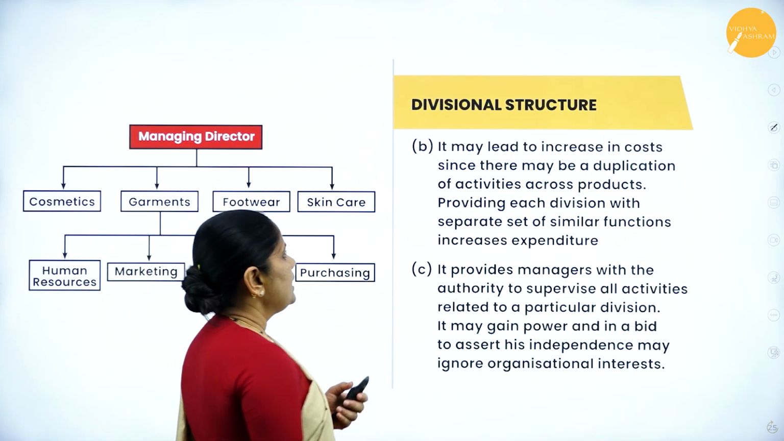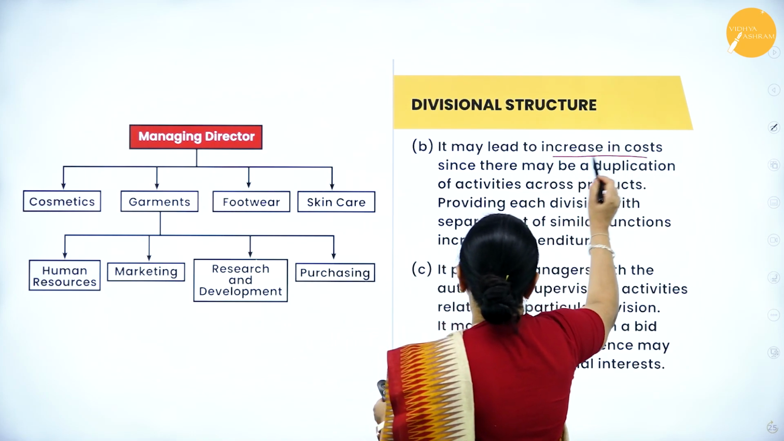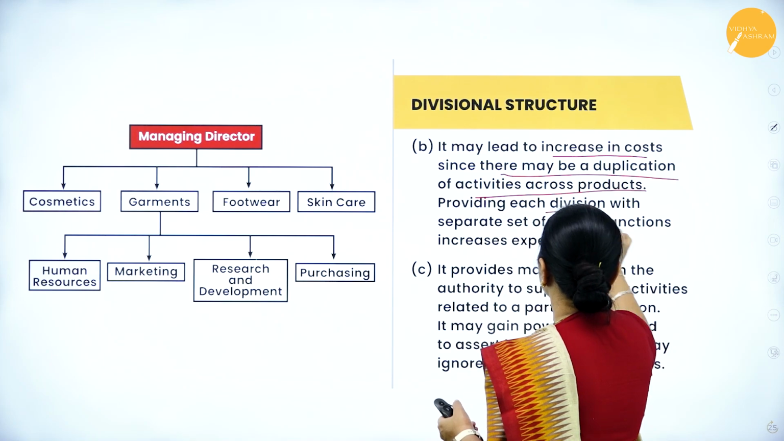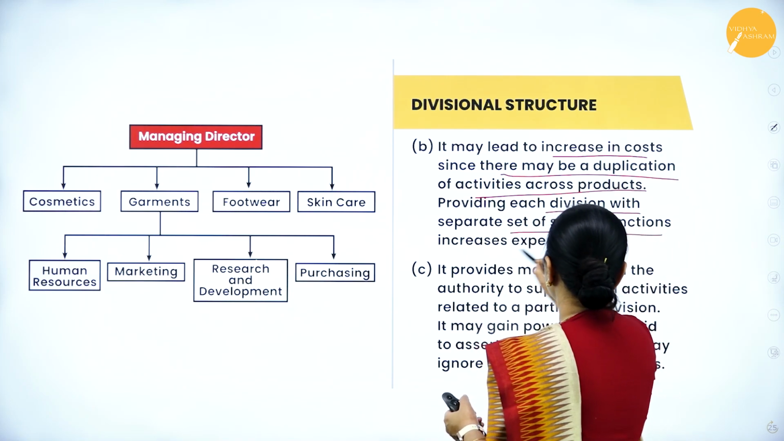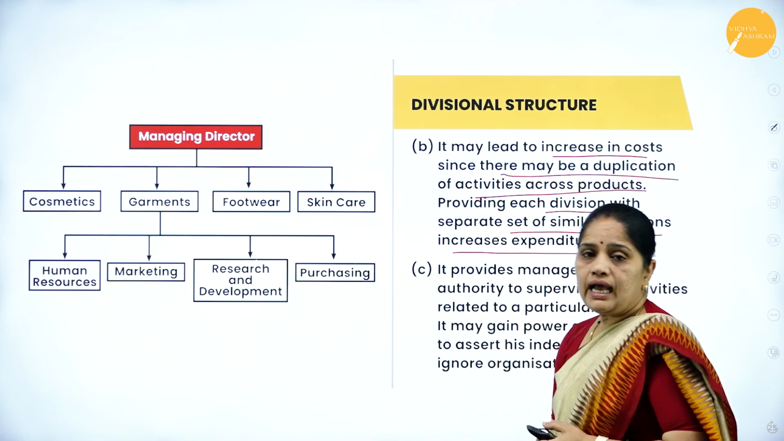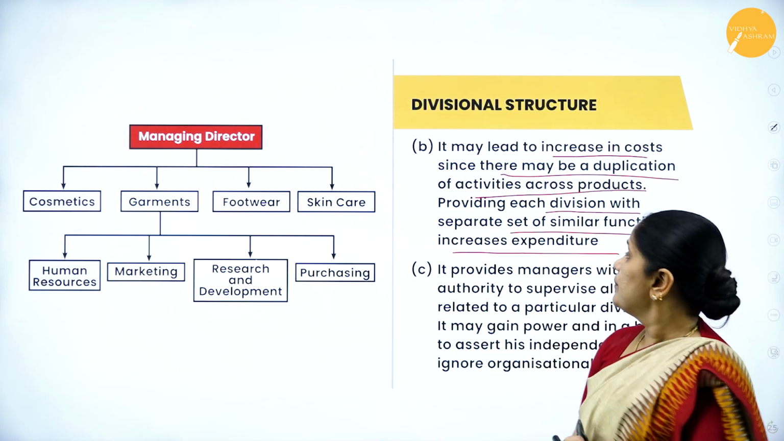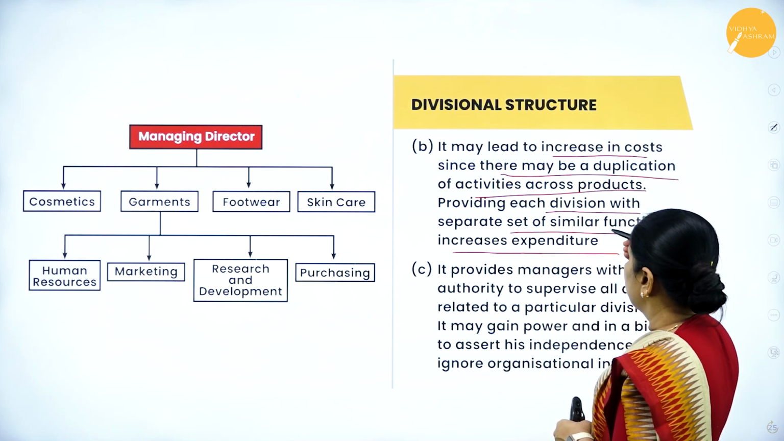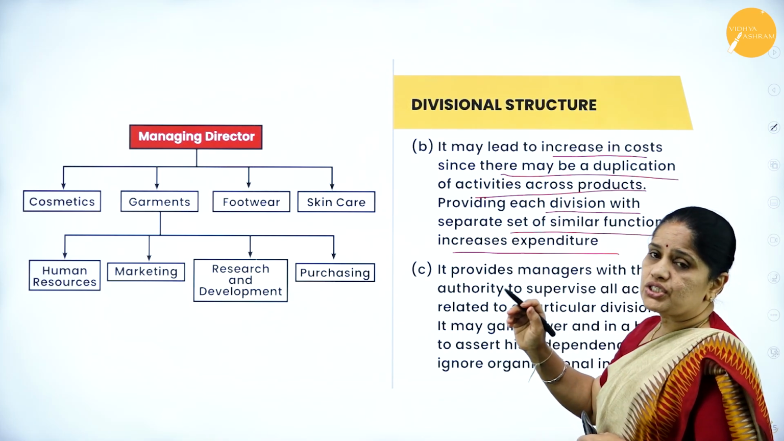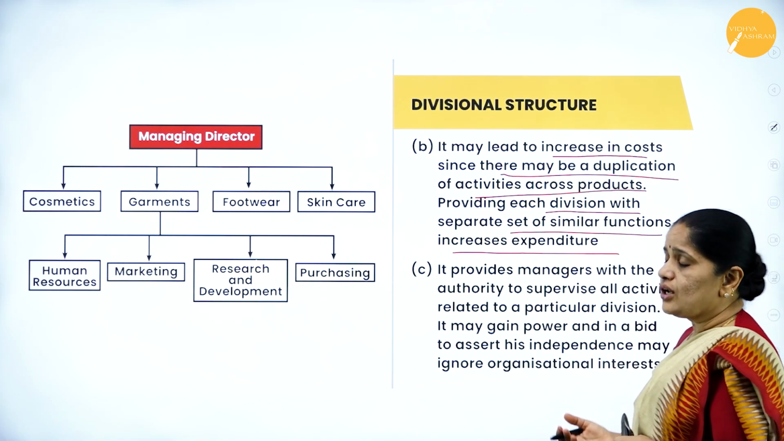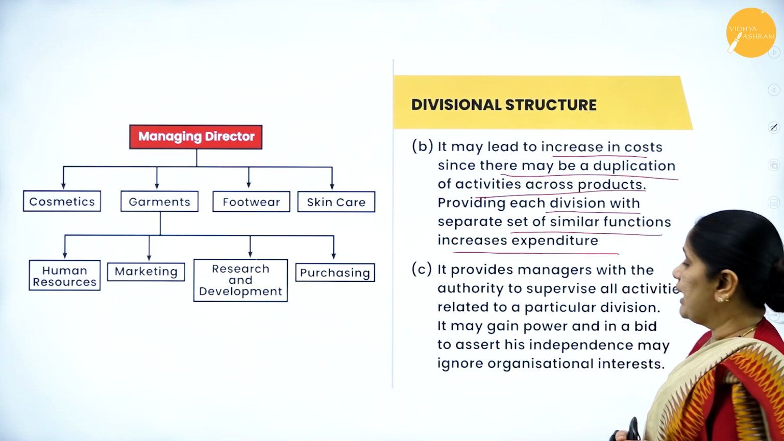Then it may lead to an increase in cost, as there may be duplication of activities across the products. Providing each division with a separate set of similar functions increases the expenditure. So when you give each set of products a division, a separate set of similar functions, it will add to the cost of the organization, and also there will be duplication of activities.